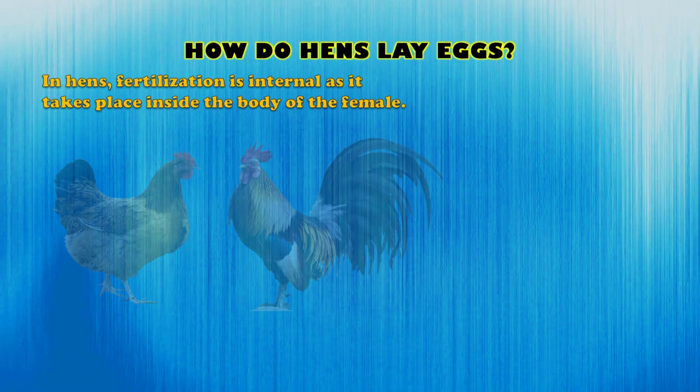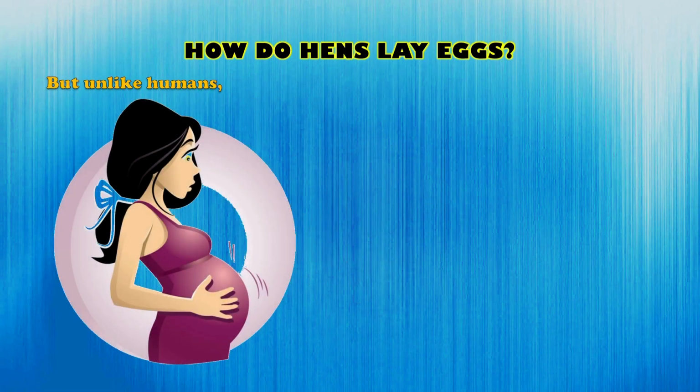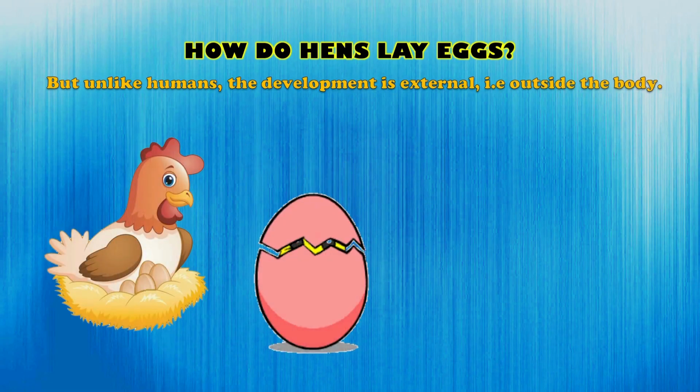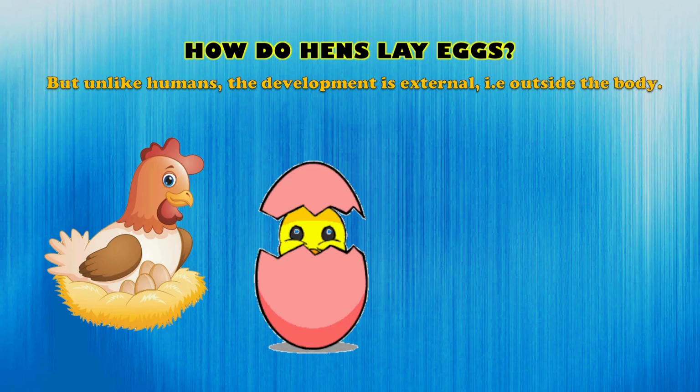In hens, the process of fertilization happens inside the female's body. The rooster's sperm meets the hen's ovum internally, just like it does in humans. However, hens are very different when it comes to development. Unlike humans, where the baby develops inside the mother's body, in hens, the development of the embryo is external, meaning it takes place outside the body.